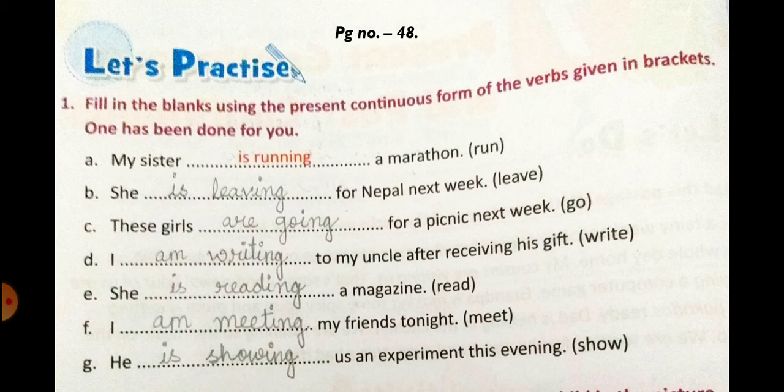In the bracket you have show. So your answer is he is showing us an experiment this evening. So it is also talking about a future plan. So I hope all of you have completed exercise number 1.